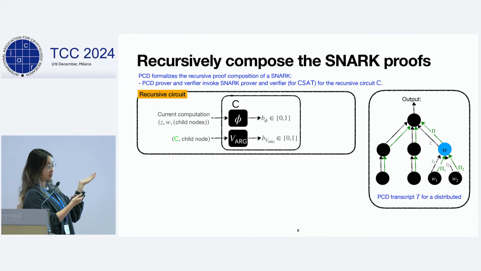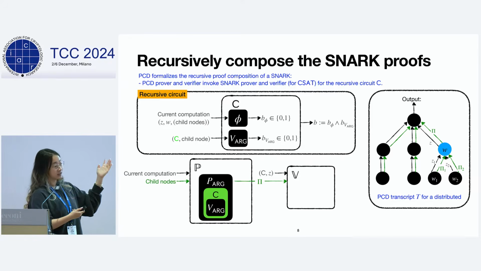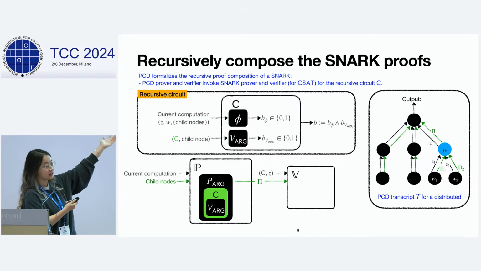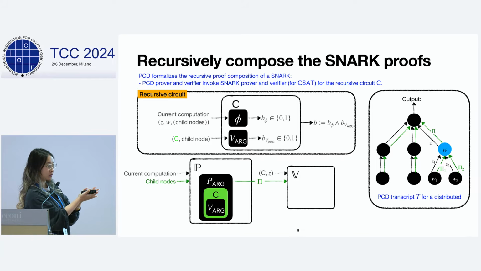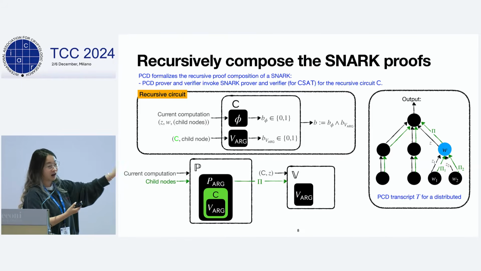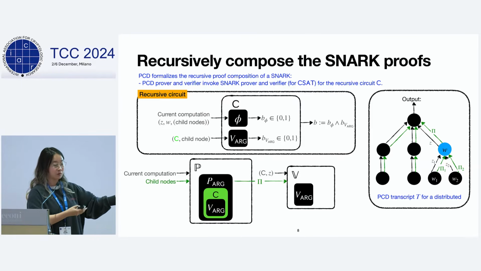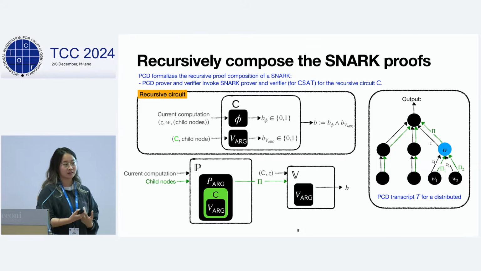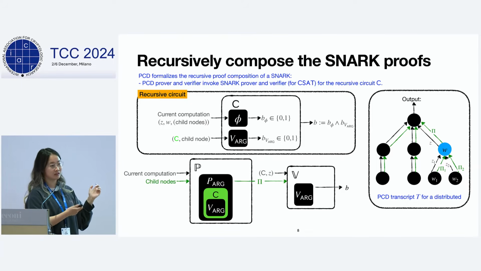So how do we capture this by circuit? The circuit takes as input all the necessary information associated with this node, and then it first checks whether the compliance predicate accepts for this particular node. And then it recursively invokes the SNARK verifier using the information about the child vertices. If the SNARK verifier accepts, by definition, it means that there are valid proofs for the child vertices, which means that with high probability, the previous computations are correct. So the recursive circuit is just going to take the conjunction of all the decision bits and output one bit